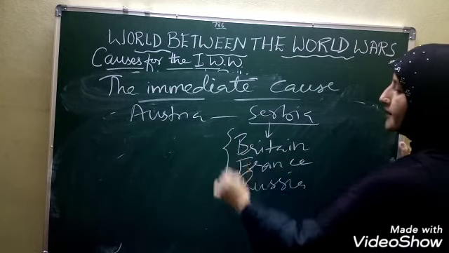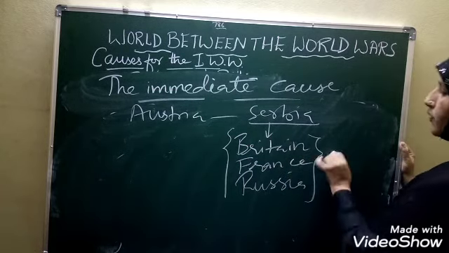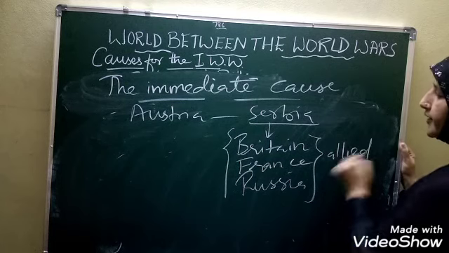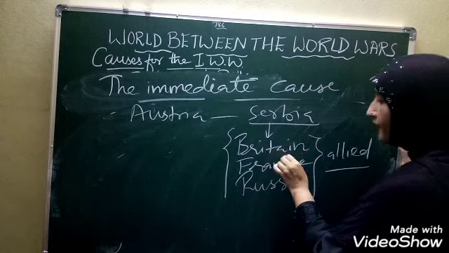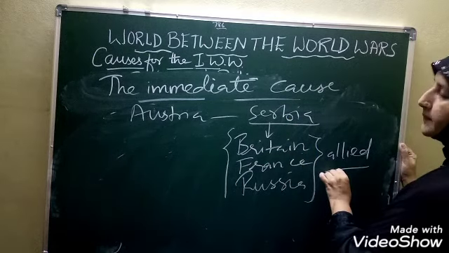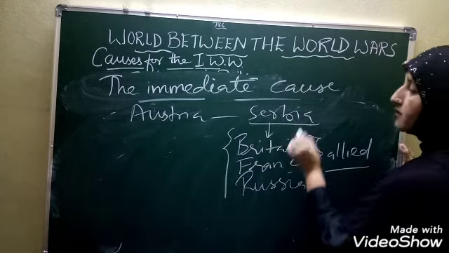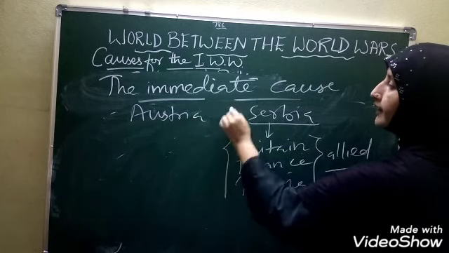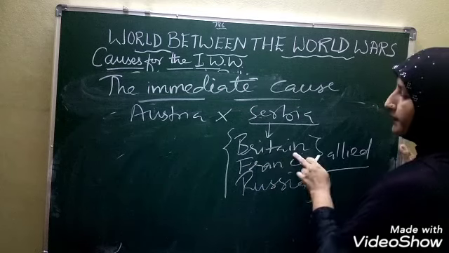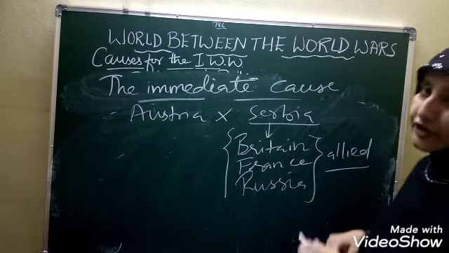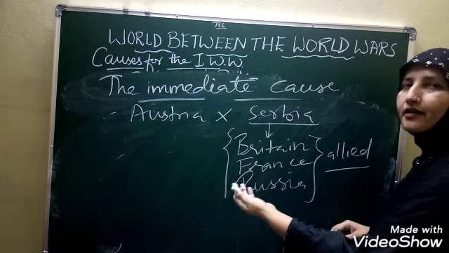Remember, we discussed these countries were called the Allied countries, and Serbia was a member of these alliances. So as soon as Austria attacked Serbia, Serbia got help from Britain, France and Russia.